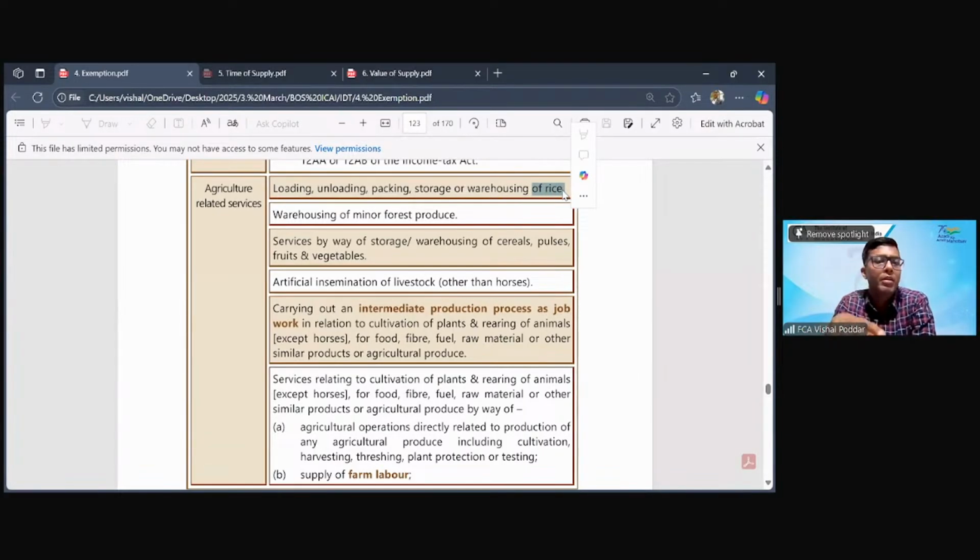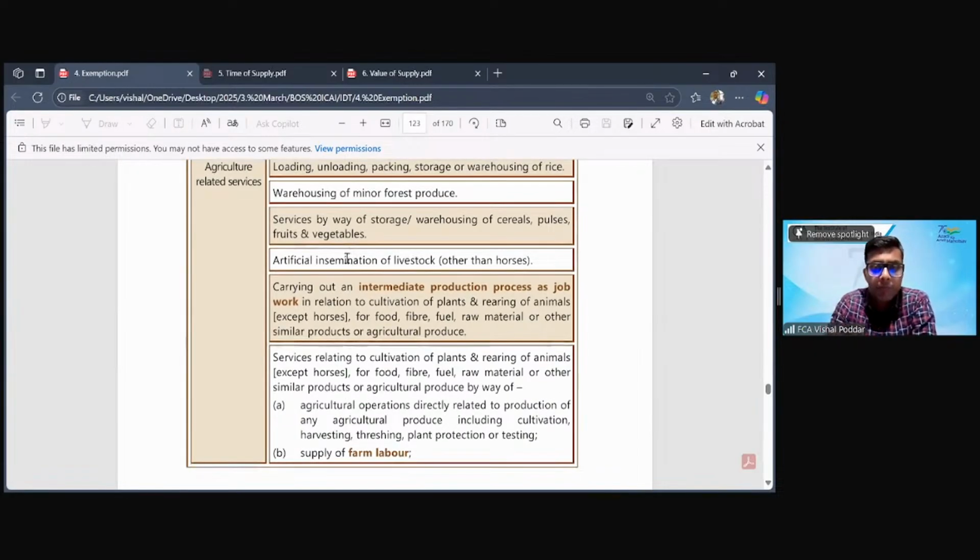We have again the similar point. As I said, it may be, or you will find it overlapping, but there is some difference and I'll bring to light what the difference is. So here they are saying of rice only for the time being. Then you have only warehousing activity, not the others. Why? Because this is for minor agriculture, minor forest produce. Then you have service, again limited only to storage and warehousing. Now they are saying it is applicable to cereals, pulses, fruits, vegetables. Again, something relating to agriculture. And interestingly, you will again find same activities being exempt below. And again, it will be for agriculture.